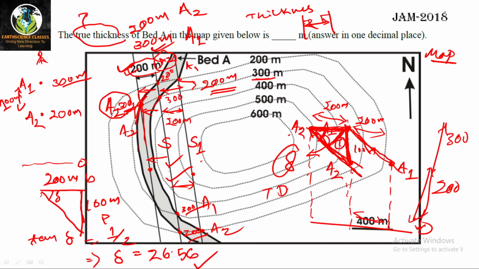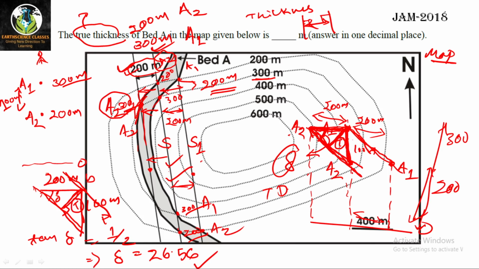We have to find out this line which is mutually perpendicular to this contact and this contact. This is my A2 contact, and here I can plot the A1 contact. I have to find out this one, which is the true thickness.